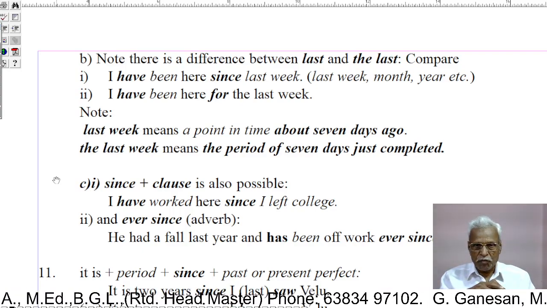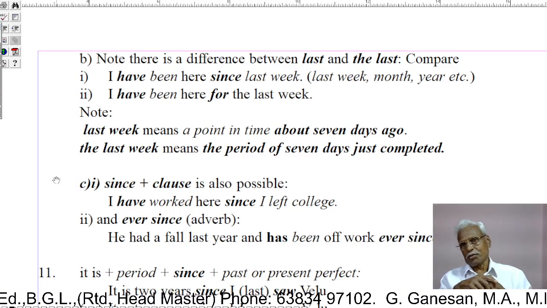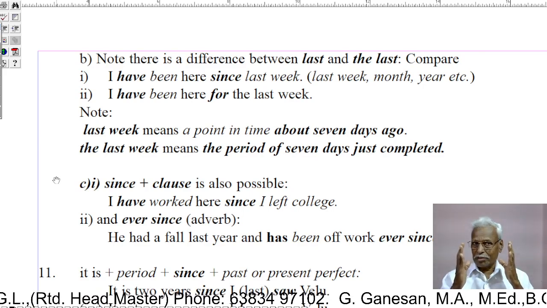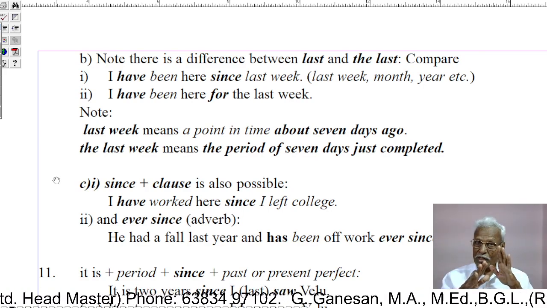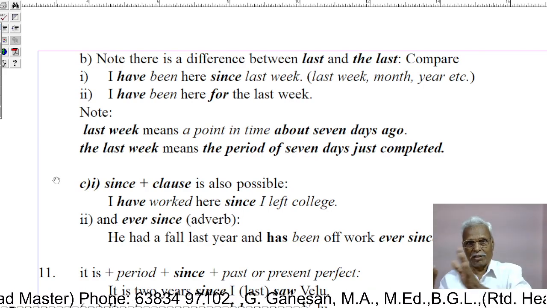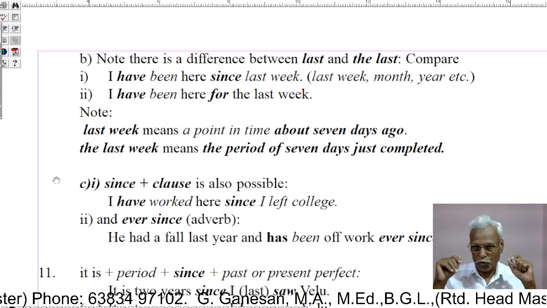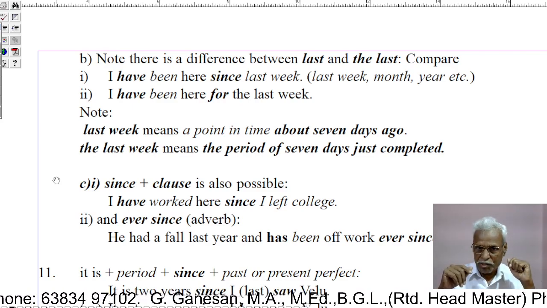No, there is a difference between "lost" and "the lost". You see, there is a vast difference between "lost" and "the lost". Lost, the lost. There is a difference. You see, one more.